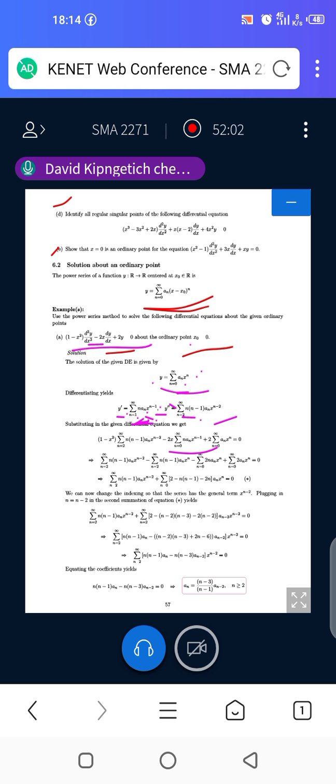So we'll have 1 plus n minus 1, which is simply power n. That's how you are seeing that we have here the sum from n equals 0 up to infinity of 2n an x power n. And then at last, the last one here is simply whatever is provided there.